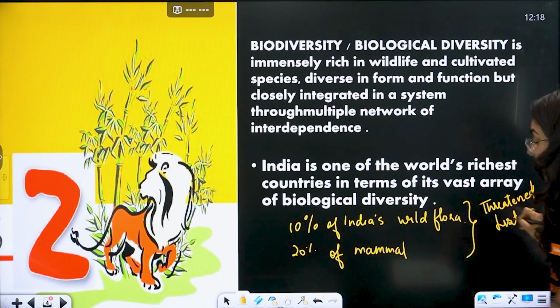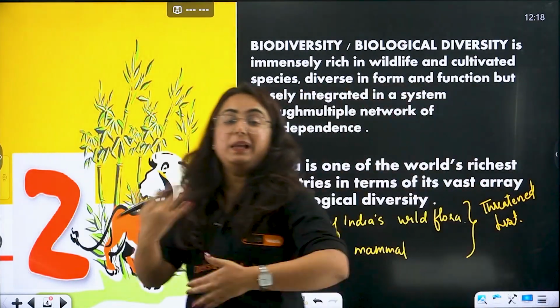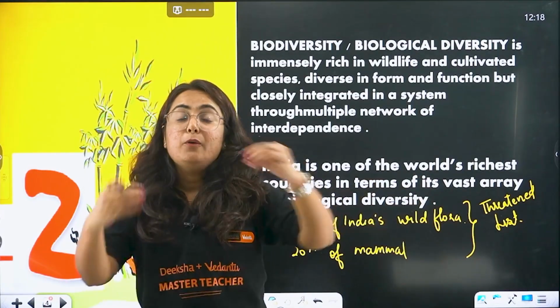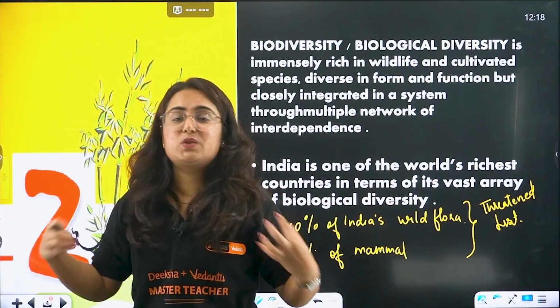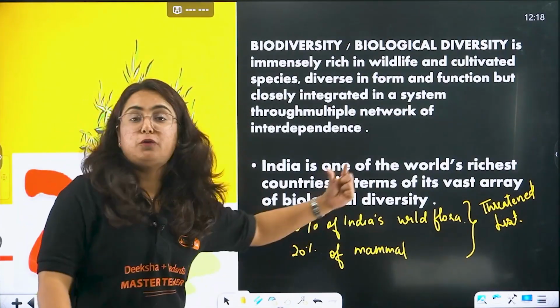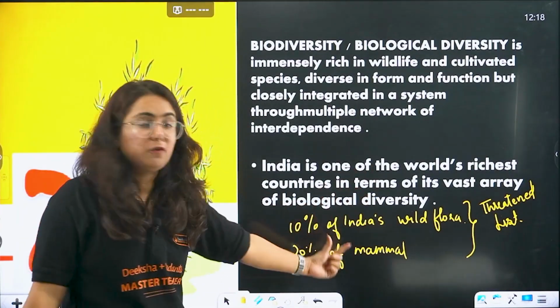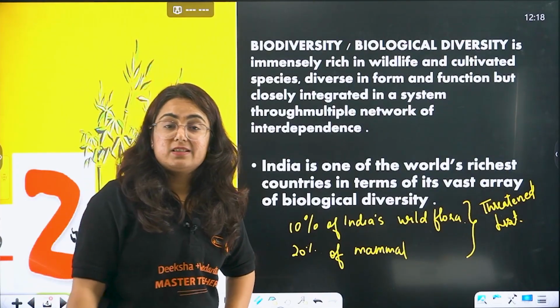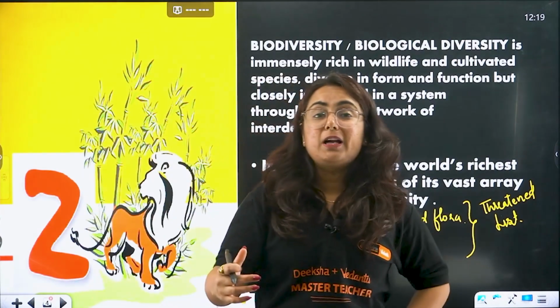They are threatened by what? They are threatened with being extinct in future. Extinct means that these varieties, if one goes now, if one ends, will never come back. So here in India, 10% of India's flora and 20% of India's mammals lie in the threatened list, and many of them have become endangered.